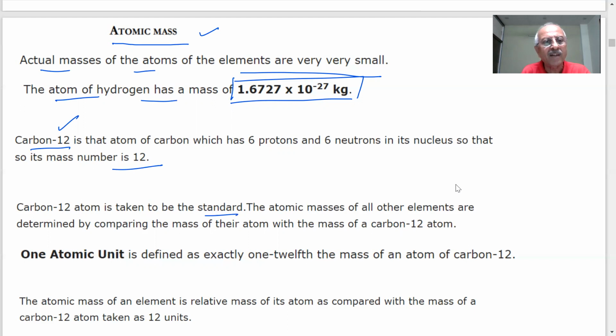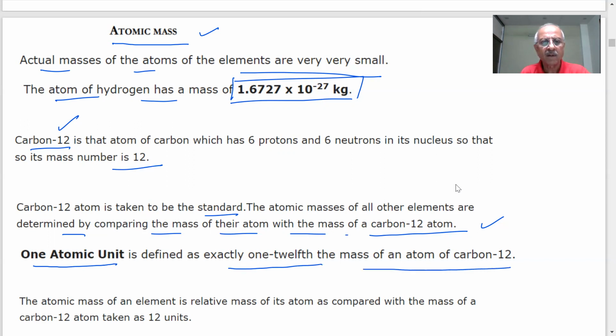The atomic masses of all other elements are determined by comparing the mass of their atom with the mass of a carbon atom. And the mass of carbon 12 has now been determined by machines, such as the mass spectrometer. Other machines are available now. Scientifically, it is possible to measure the masses of atoms also. So they defined a scale which we call 1 atomic mass unit. This is defined as exactly 1/12 the mass of an atom of carbon 12. The mass of 1/12 of carbon 12 is called 1 atomic unit, student.